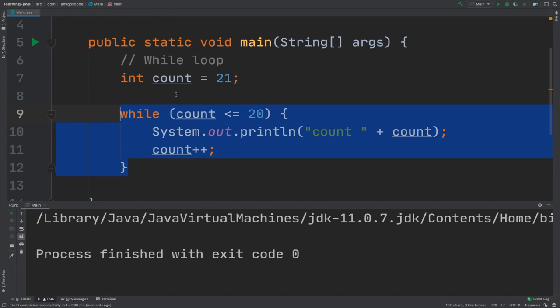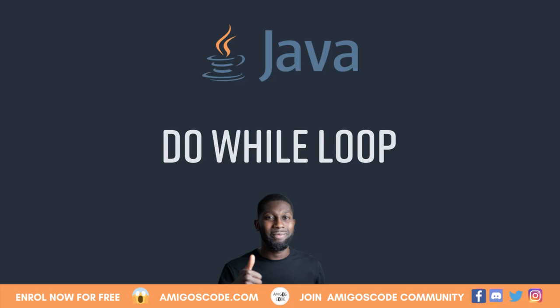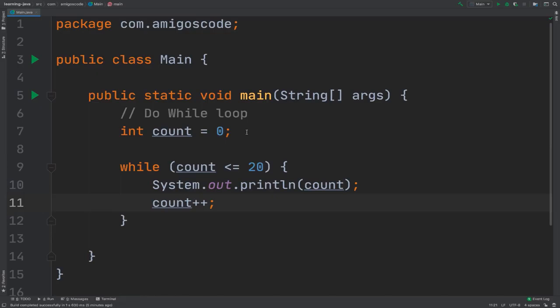So basically, while pretty much just runs your loop while the Boolean expression is true. As soon as the Boolean expression is false, then it pretty much breaks out of the loop. The final loop that I want to teach you is the do while loop.